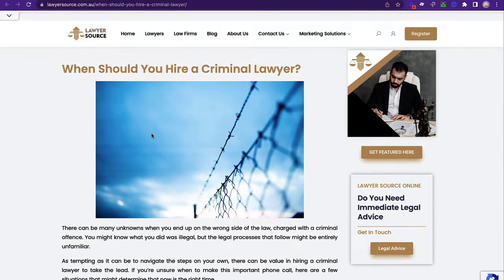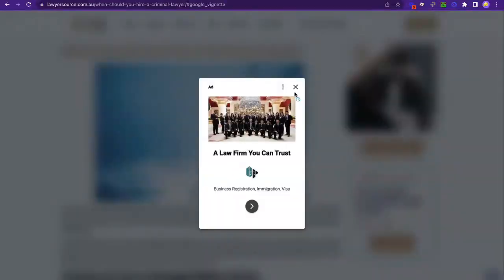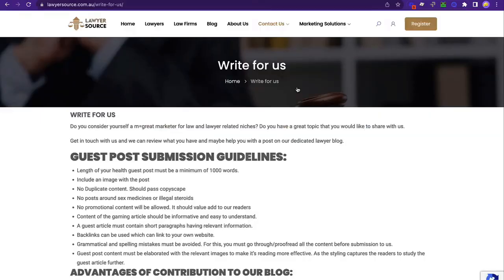But of course, this is yet another part of this manual outreach and manual link building, is that you need to look at the pages and find out which ones best suit your site. If this one does, then you just simply do what we talked about before, is just get in touch with them. In this case, they even have a Write For Us page right here. Just get in touch with them, send them an email asking for their pricing, for their processes, describe what you want. Make sure that the email is short and straight to the point, right?